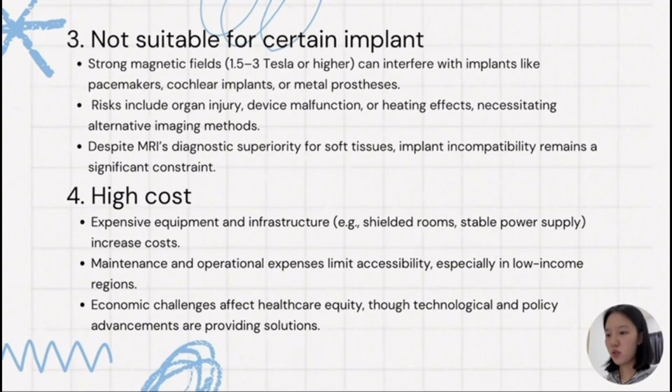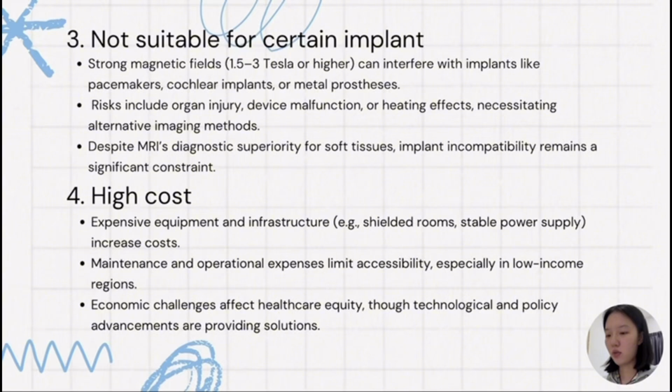The third one is not being suitable for certain implants. Strong magnetic fields can interfere with implants like pacemakers and so on. Risks include organ injury, device malfunction, or heat effects, necessitating alternative imaging methods. Despite MRI's diagnostic superiority for soft tissue, implant incompatibility remains a significant constraint.